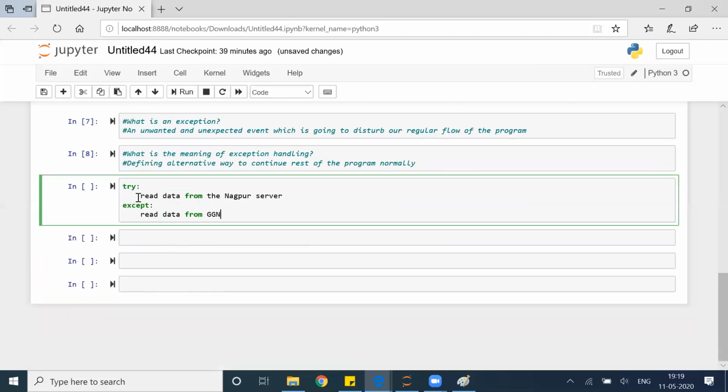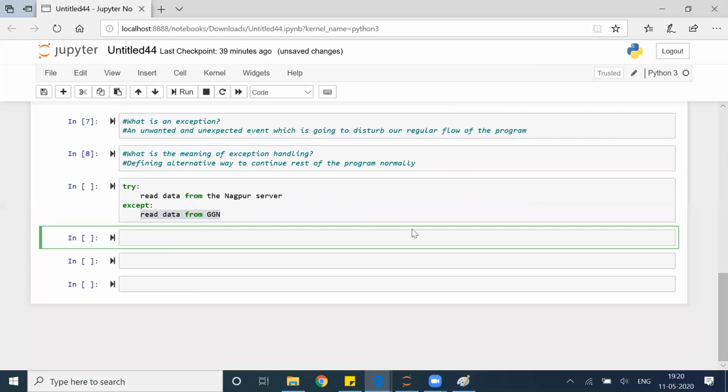So any risky code where you think there are chances that an error will come, I will put that in the try block. And if something goes wrong in this risky code, then what you want to do will be a part of the except block. Okay.